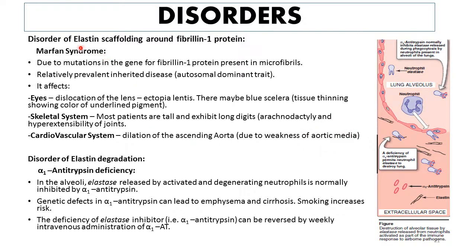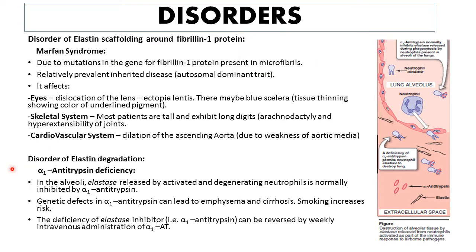So this Marfan syndrome is very important from an examination point of view. You should know that it is caused by mutation in the gene which codes for the glycoprotein fibrillin 1, and because of this mutation, fibrillin 1 protein will be abnormal in structure and will not be able to interact properly with tropoelastin molecules, and in this way elastic microfibrils will not be formed, resulting in a variety of signs and symptoms.